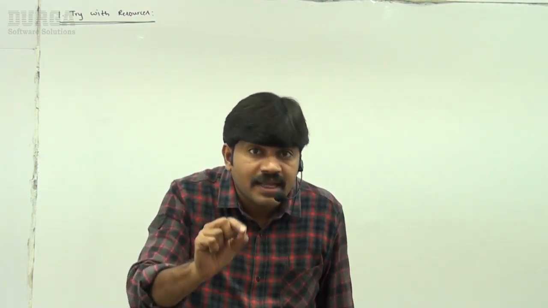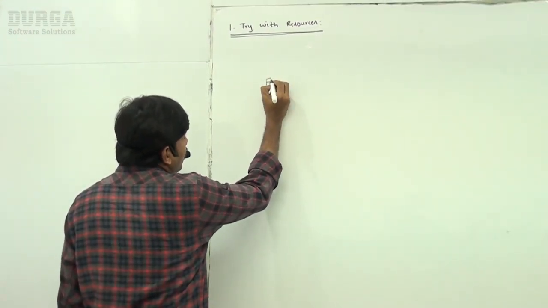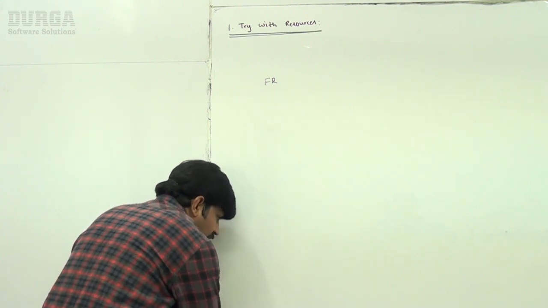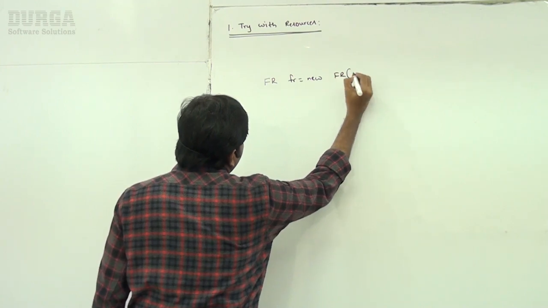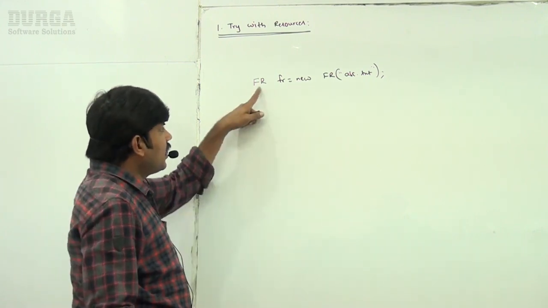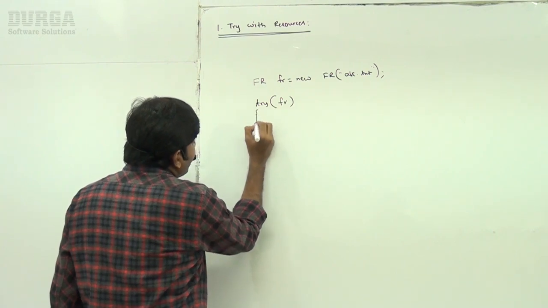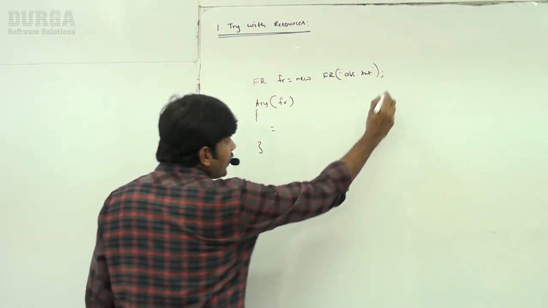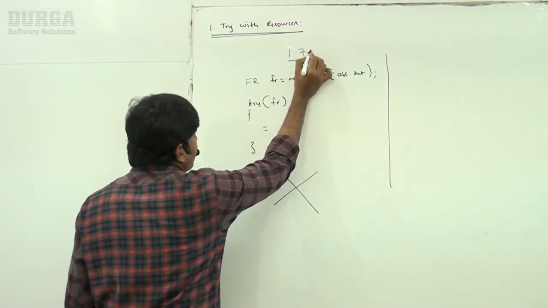But in the 1.9 version, there is an extra small facility added for this try with resources. What that facility is? Listen carefully. Suppose I have one resource here, FileReader fr is equal to new FileReader of abc.txt. Assume that I have one resource. Now here if I take try of fr like this, immediately we are going to get a compilation error in 1.7 version. Remember this one.